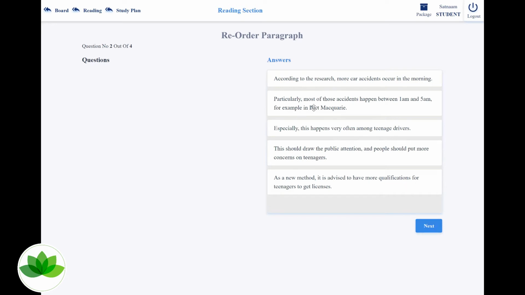All right, let's read through it one more time. It says, according to the research, more car accidents occur in the morning. Particularly, most of those accidents happen between 1 a.m. and 5 a.m. For example, in Port Macquarie. Especially, this happens very often among teenage drivers. This should draw the public attention. What is that this? That the accidents happening among teenagers should draw public attention, and people should put more concern on teenagers. As a new method, it is advised to have more qualification for teenagers to get licenses.